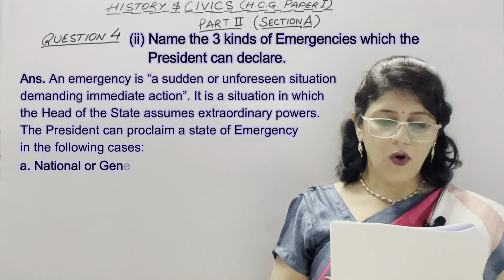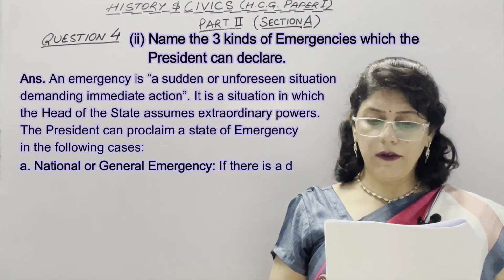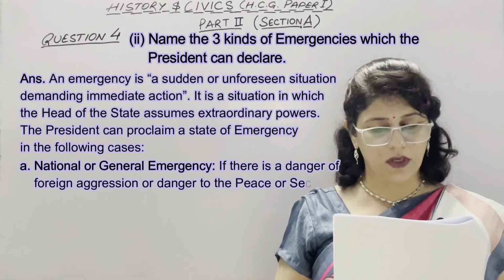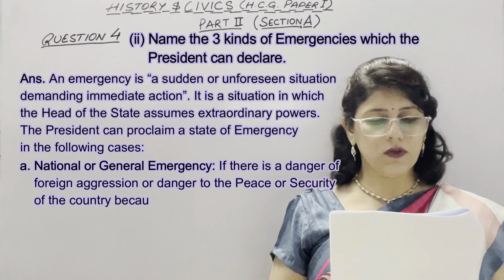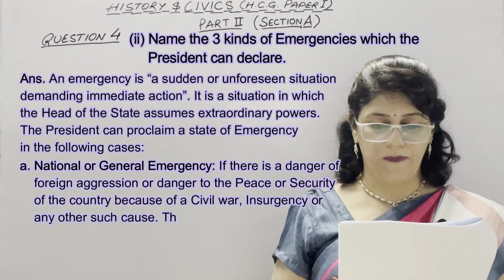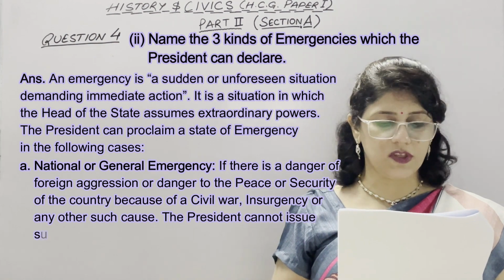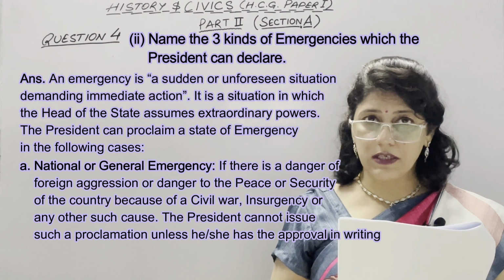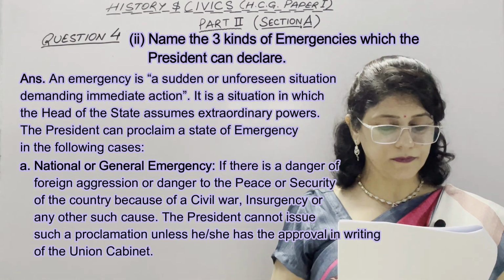First is national or general emergency. If there is a danger of foreign aggression or danger to the peace or security of the country because of a civil war, insurgency or any other such cause, the President cannot issue such a proclamation unless he or she has the approval in writing of the Union Cabinet.